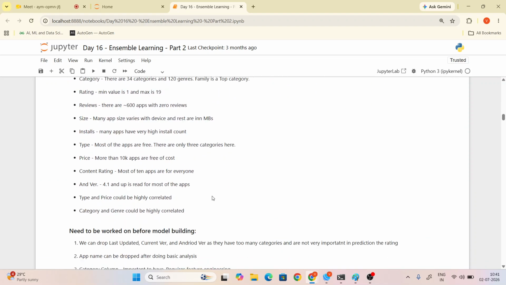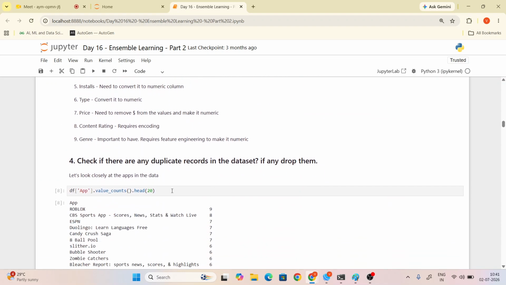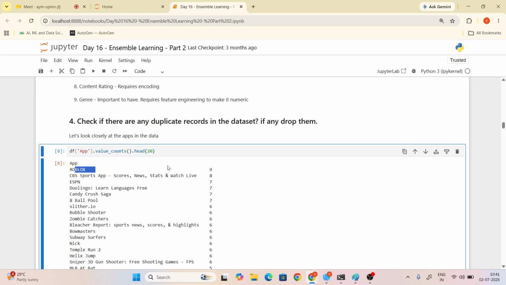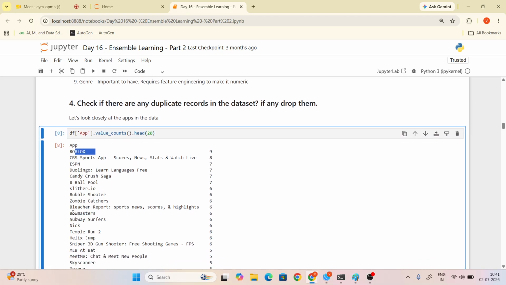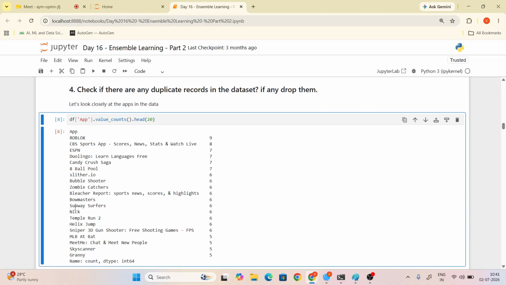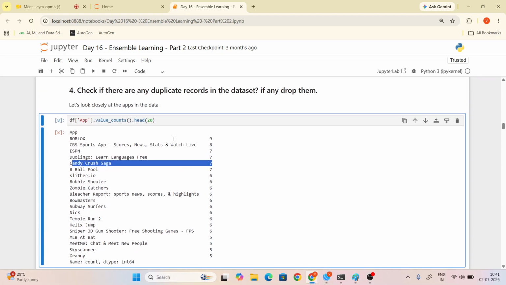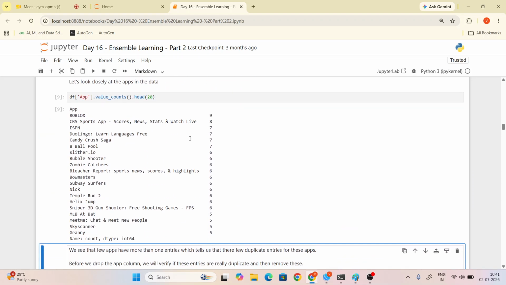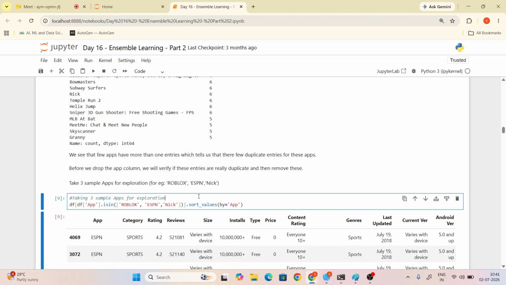So nothing here. And the next one, you are checking the app value counts, Alka, because there are many duplicate applications. You are just checking the head 20. Okay, so now check Roblox: 9 apps are there. And Subway Surf, we have 6 applications. Candy Crush, we have 7 applications. There are many duplicate applications, right? Yes, Alka.